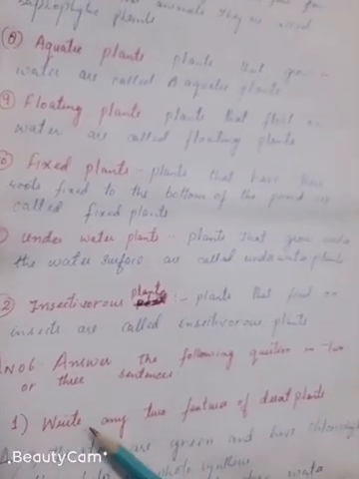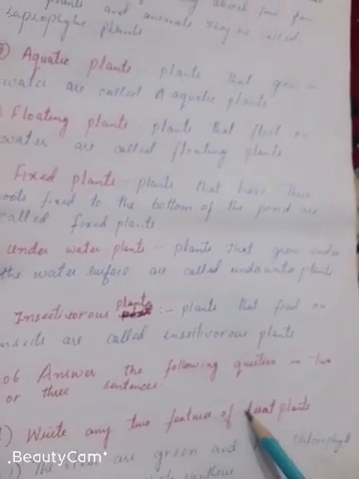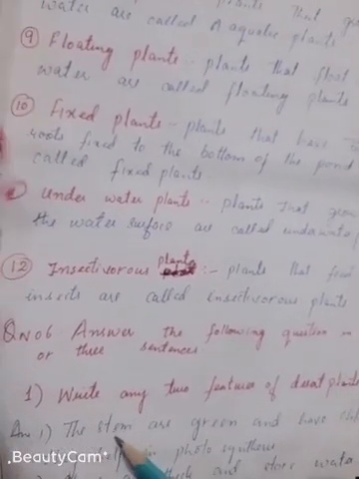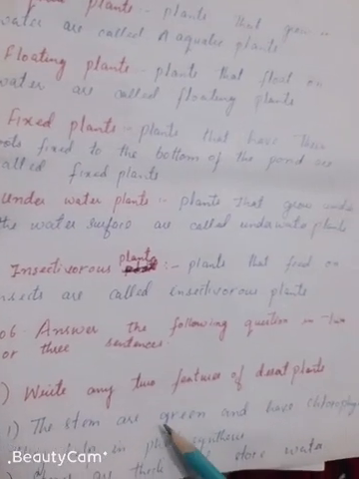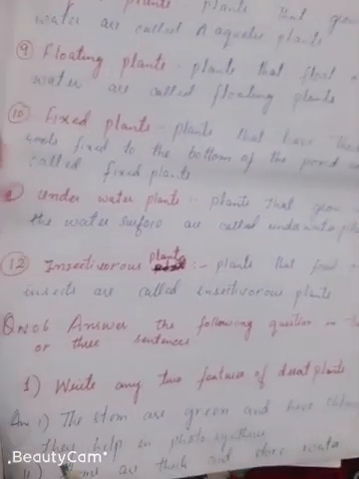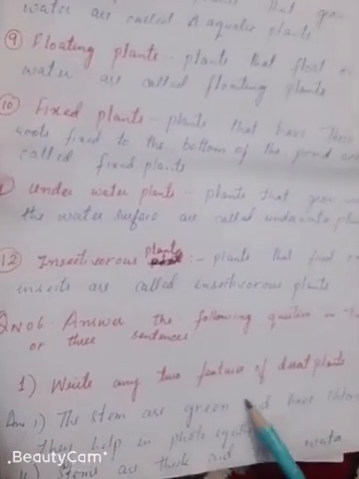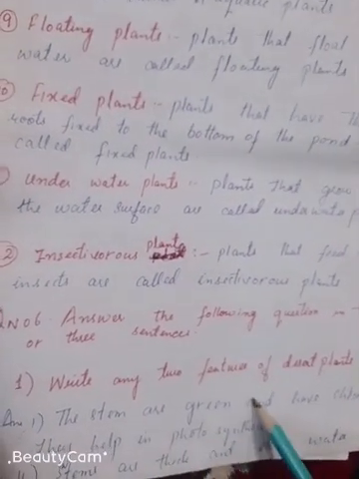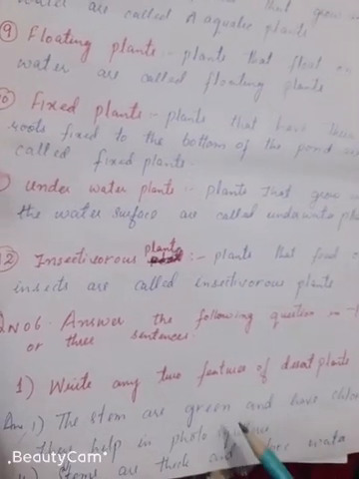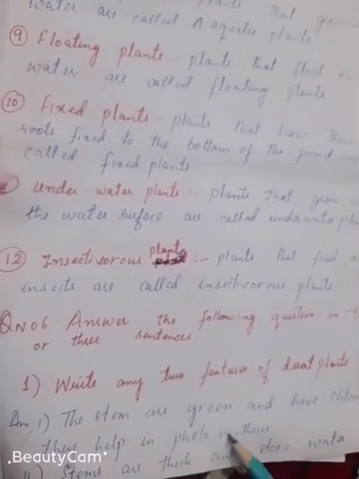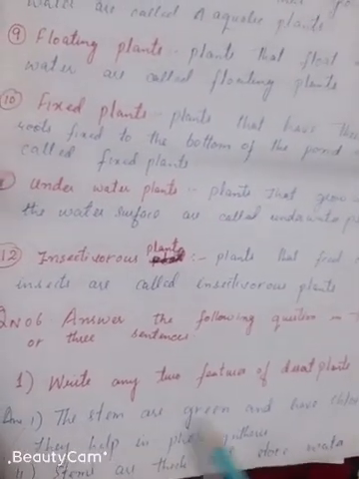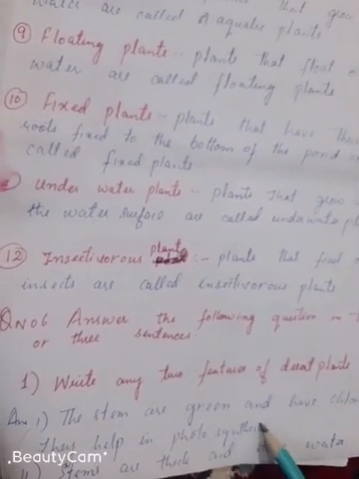The first part is: write any 2 features of desert plants. You have to write only 2 features of desert plants. The stems are green in color and have chlorophyll. They help in photosynthesis. Stems are also thick and store water.